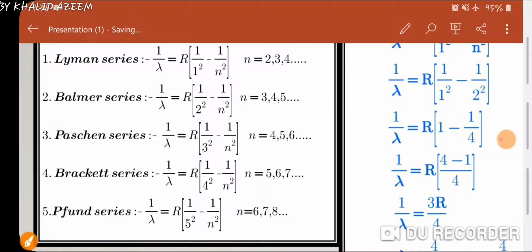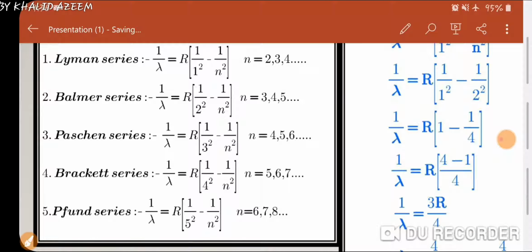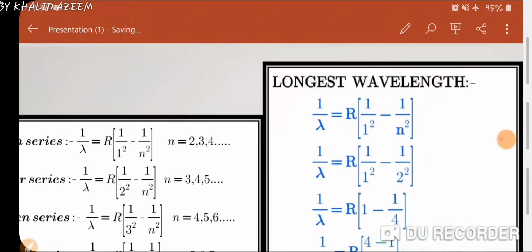Similarly, if we want to calculate longest wavelength in Pfund series, then in place of this n we have to put the number next to this one, that is 6. Similarly, if we want to calculate shortest wavelength or series limit, तो हमें n की जगह पर किसी भी सीरीज में इन्फिनिटी पुट करना पड़ेगा.